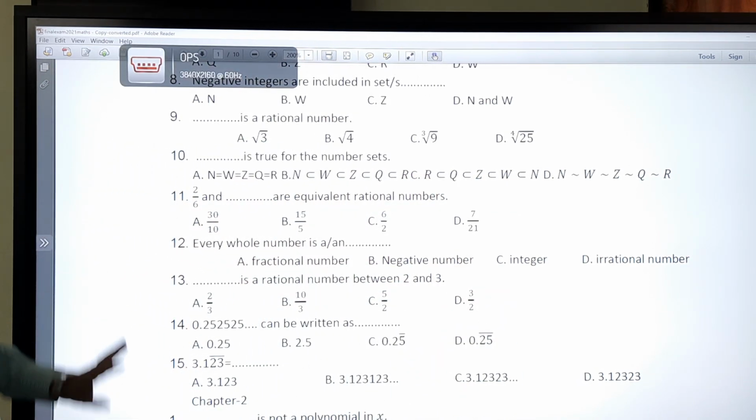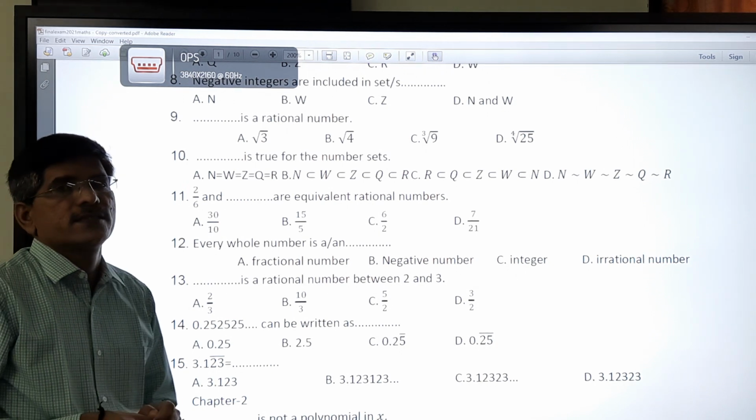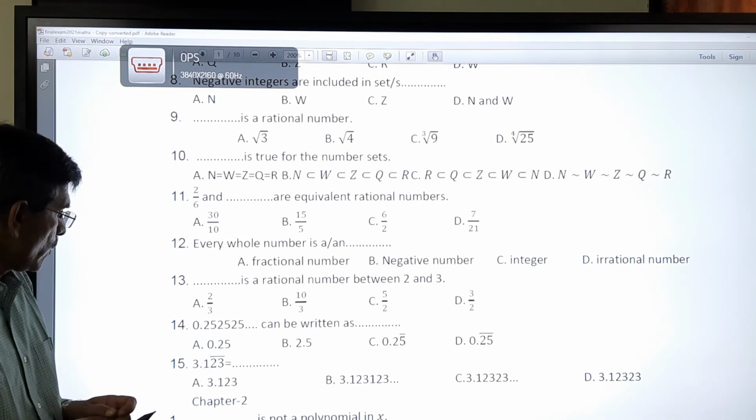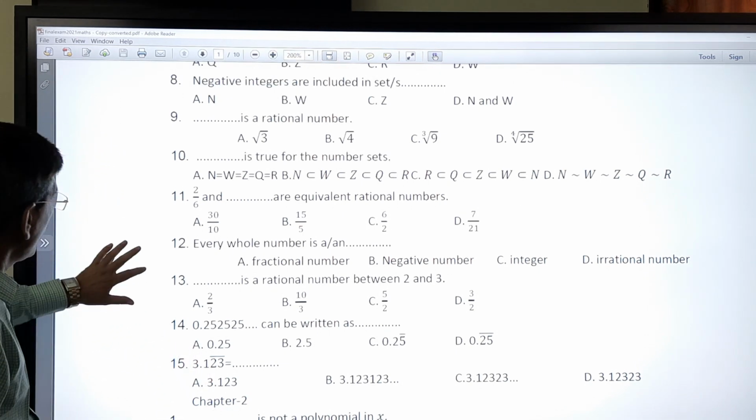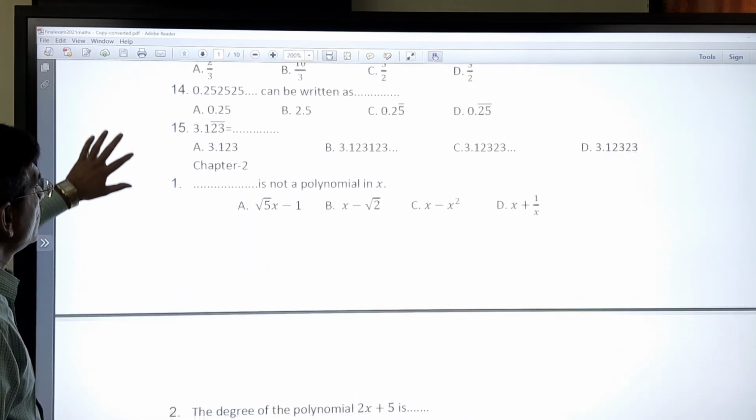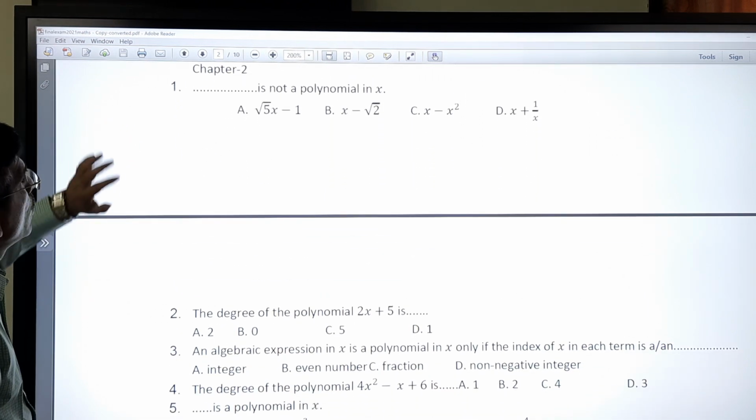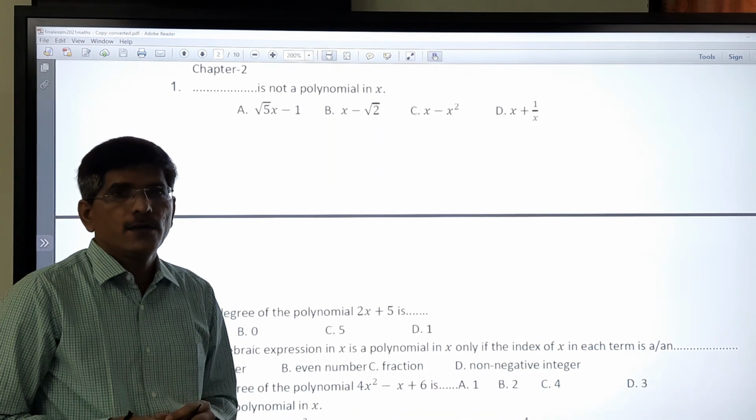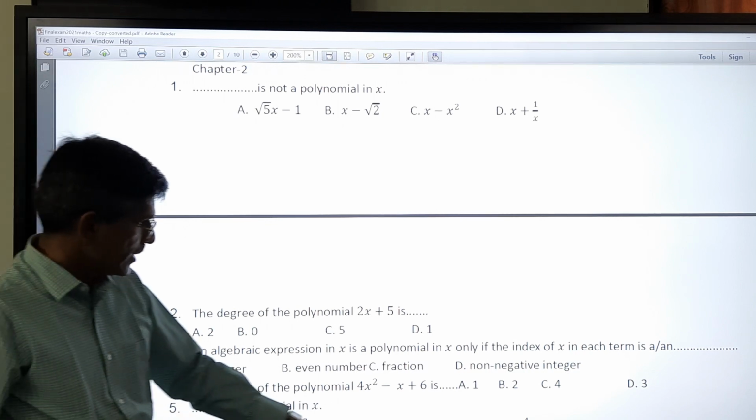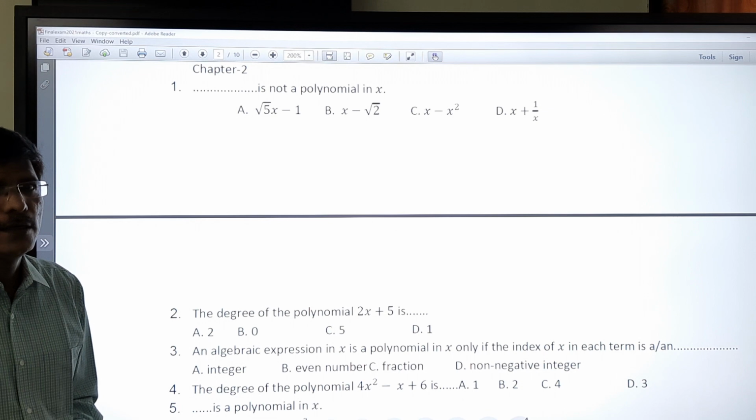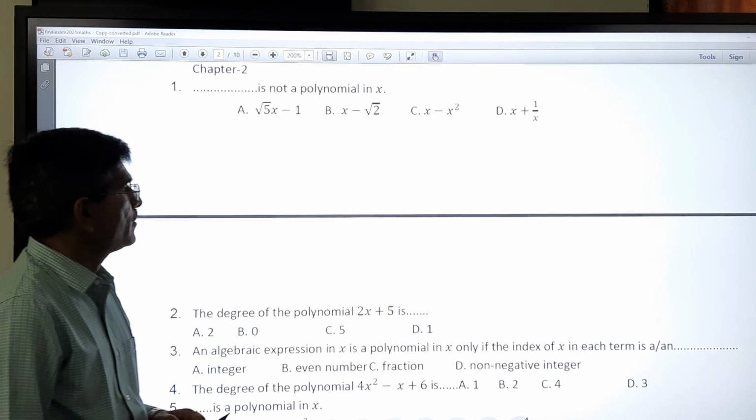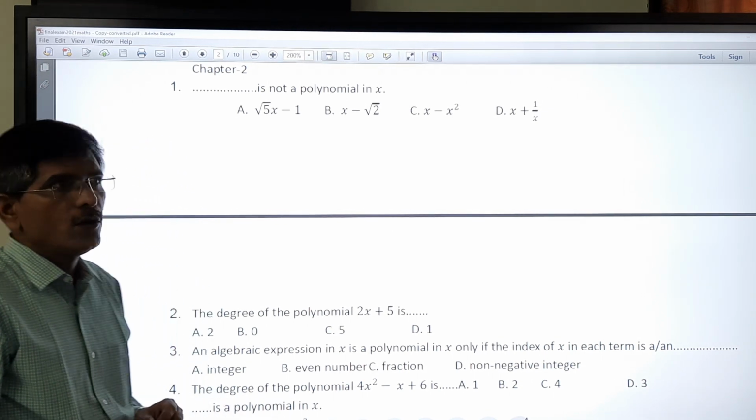So the 15 questions we have already completed. That is chapter number 1. Now we go for chapter number 2. It is about polynomials. So polynomial means what? We have to first know that properly. Poly means many terms. So when many terms are there, we can say it is a polynomial.